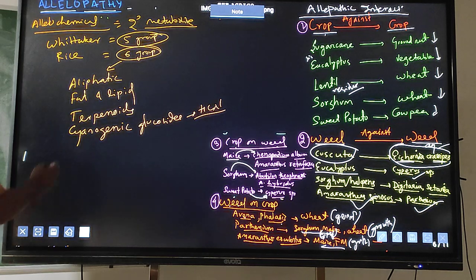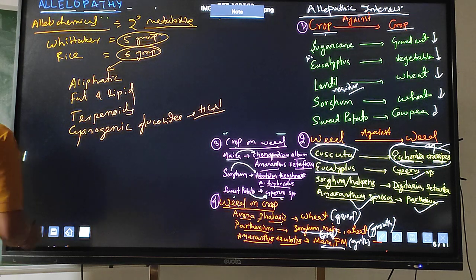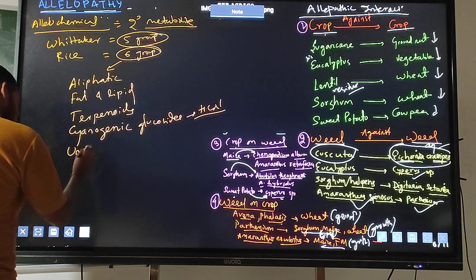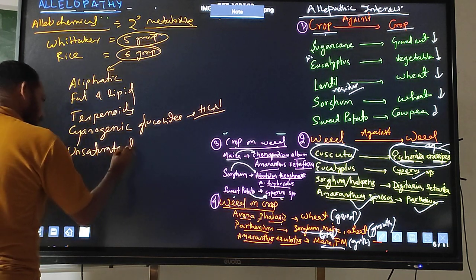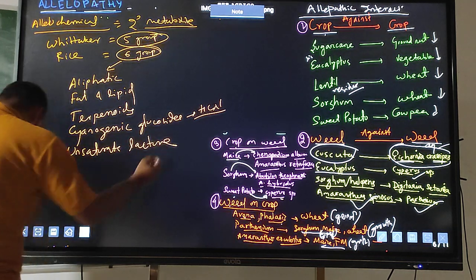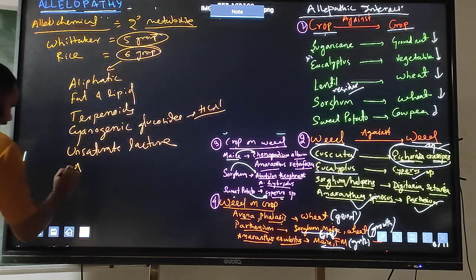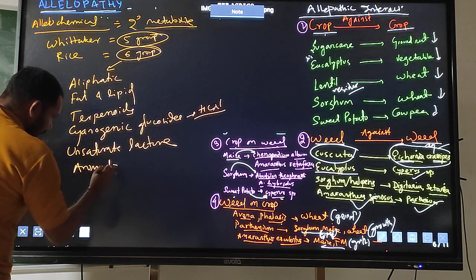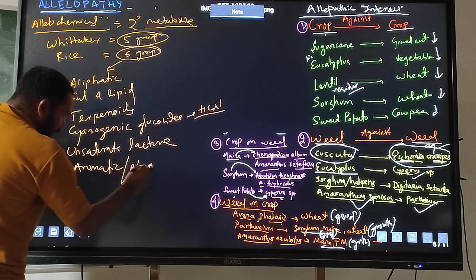And there may be unsaturated lactones, and another one is aromatic compounds, which are the phenolic compounds.